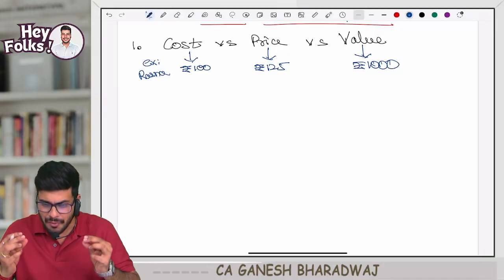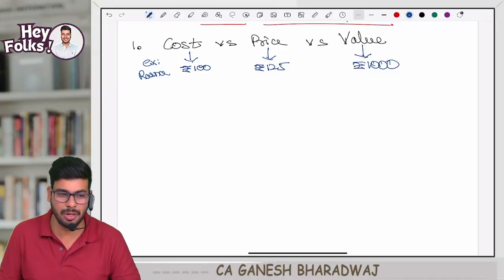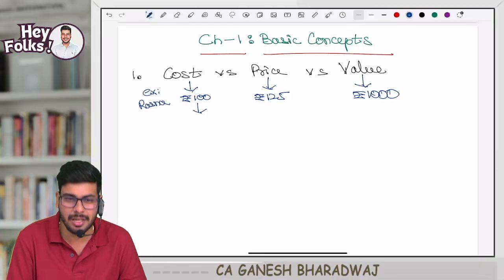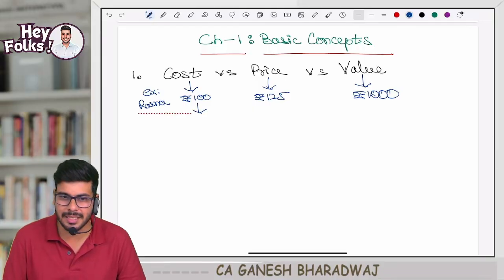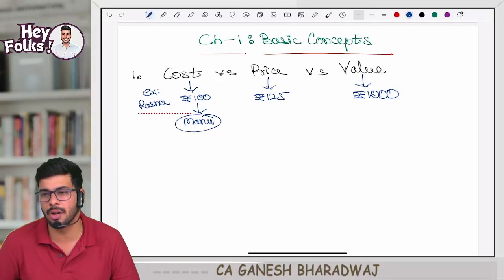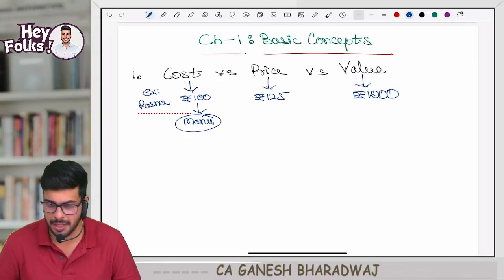So now from this example, what can you make out? Can I say this 100 rupees cost is generally calculated from the perspective of the manufacturer? Agreeing with me, guys? Yes?